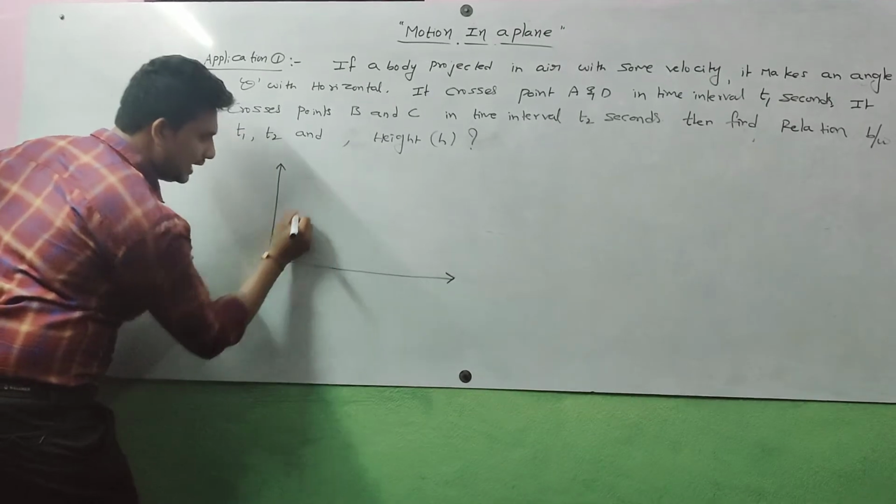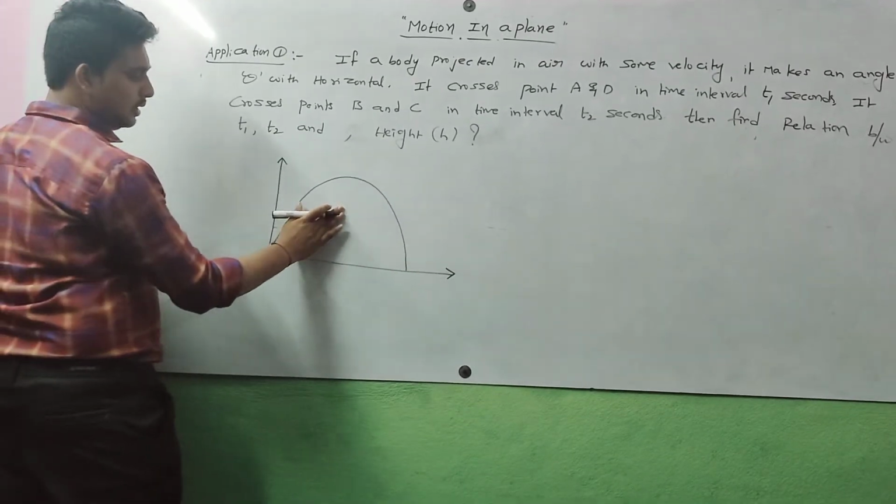This is represented in a diagram. Observe carefully here.